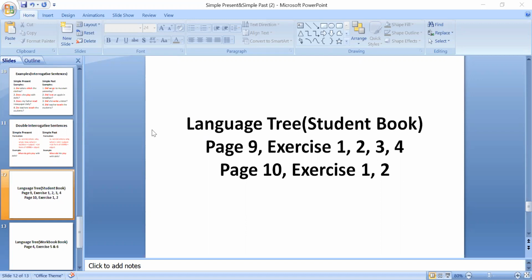Yes, Zainab, do you want to ask something? Zainab, it's page number 9 of Language Tree student book and we are going to do exercise 1. Okay? It's exercise 1, page number 9, Language Tree student book.